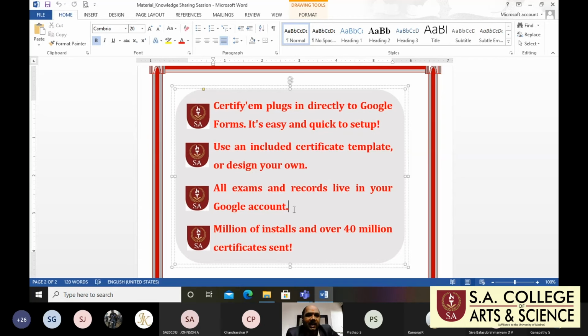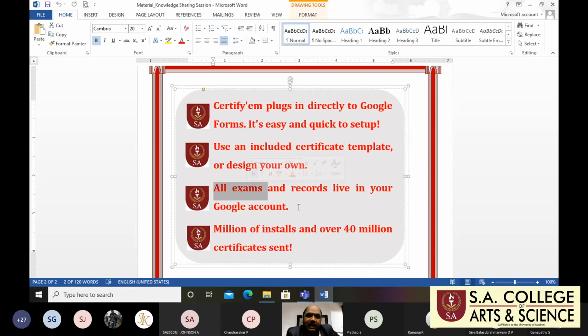So whether you are conducting competitive exams, quiz programs, or webinars, you create the GForm with the help of your Google account, add the certificate, and generate the certificates for all the respondents. This is very important. For whatever exams you conduct, first understand which option is apt to be used in the Google Form.